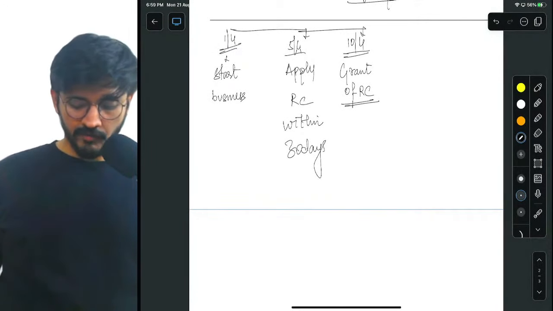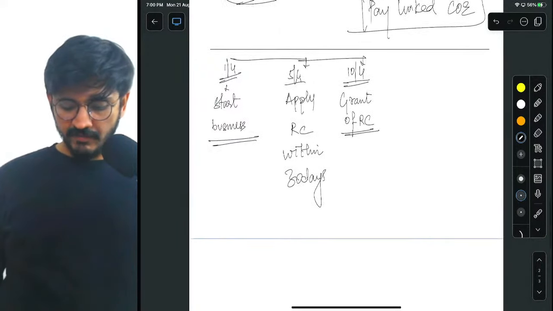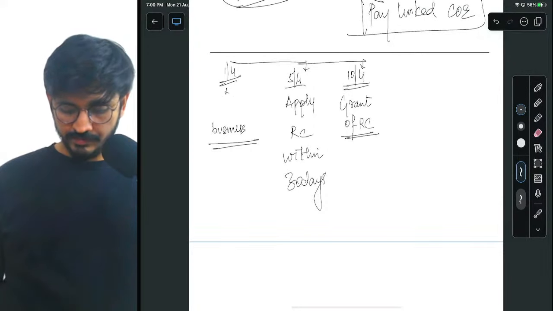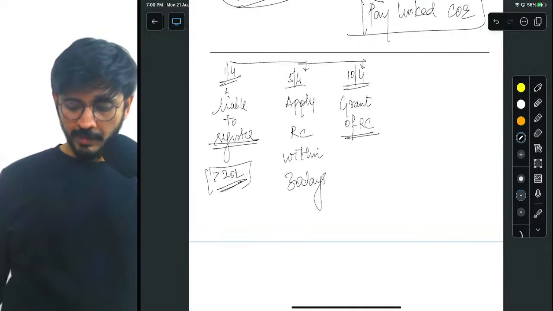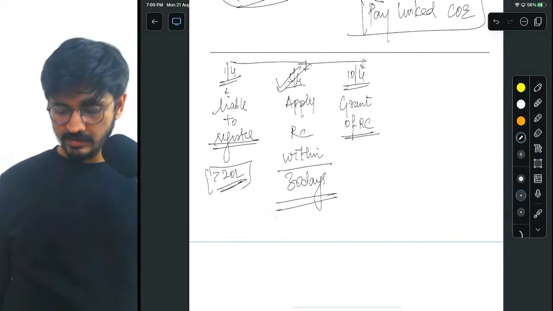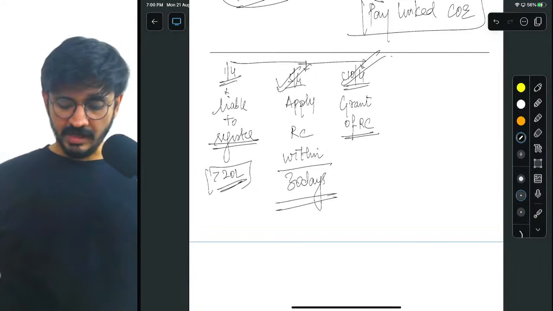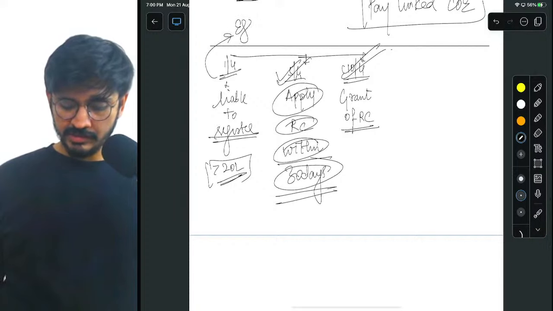Grant of RC. Now understand, whenever you become liable to register, that is when you exceed 20 lakhs, you apply for RC within 30 days and you get your registration. Understand, whenever you apply for your registration within 30 days, the effective date of registration,